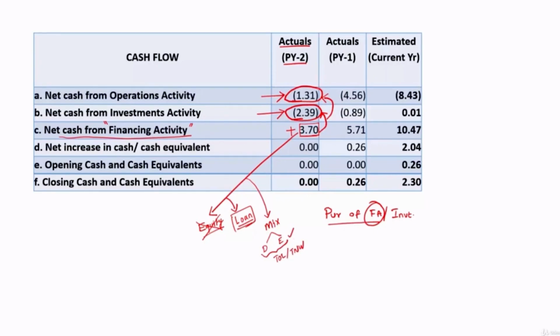So here there is a negative operational cash flow, there is a negative cash flow under investment activity, and all were funded from financing activity. And if you sum all this, the net increase in cash and cash equivalent is 0. They didn't have any opening balance and they're also not having any closing balance. This is the previous year 2 analysis. Let us also analyze previous year 1 now.